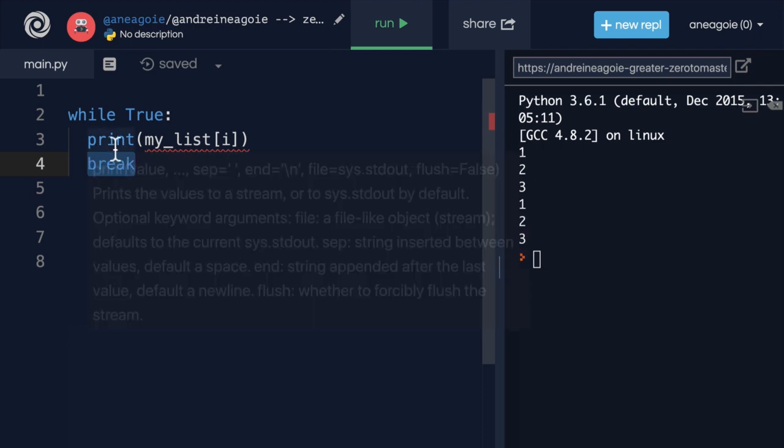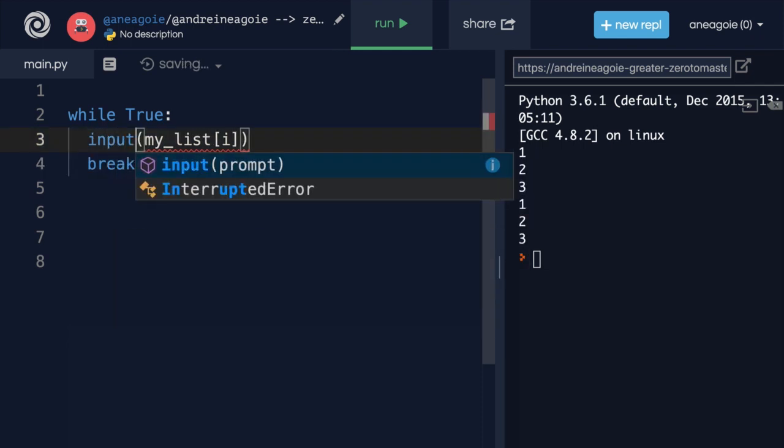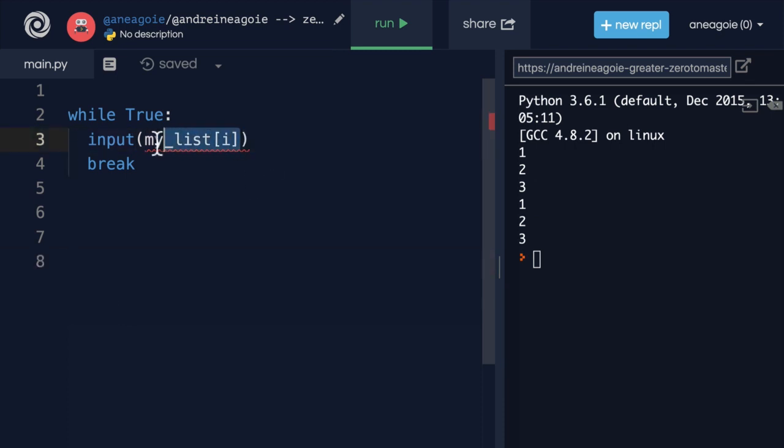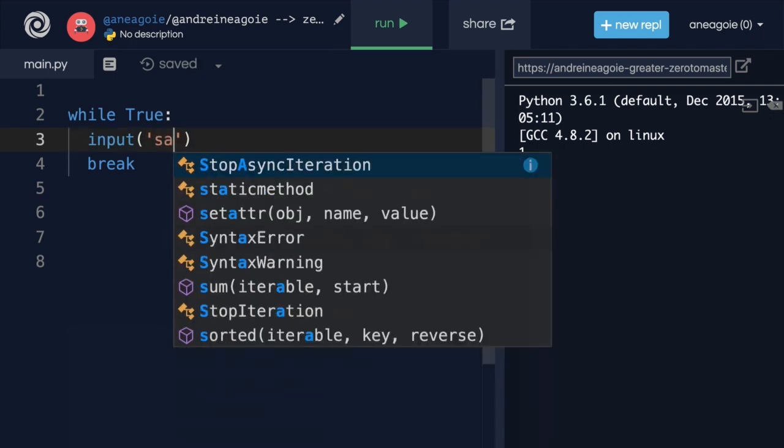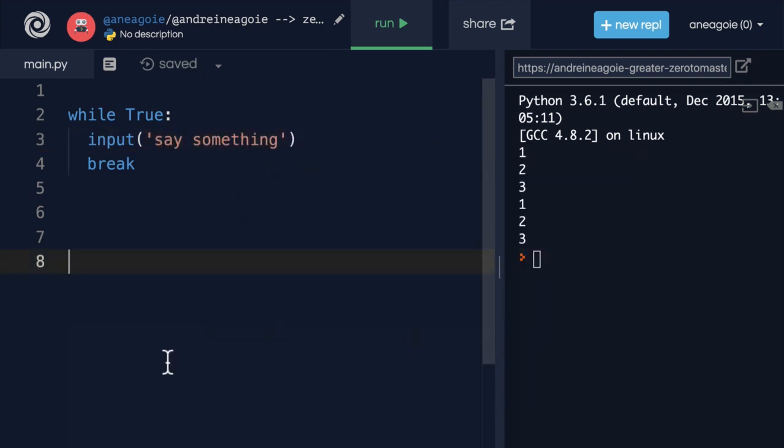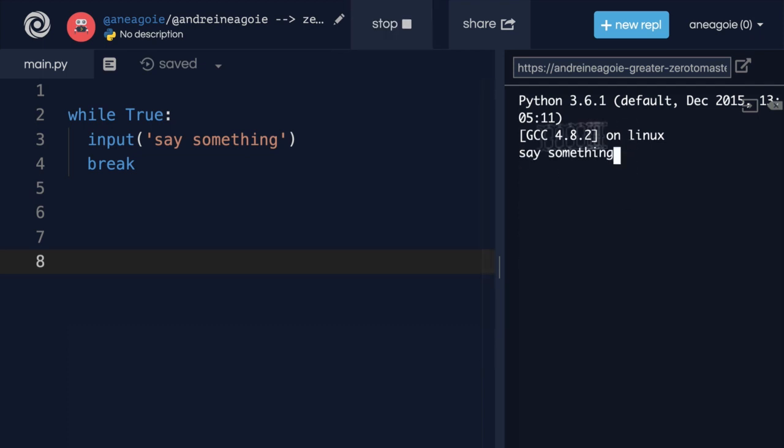But now we can do something powerful like input here. And if you remember, an input is going to ask us for a prompt to enter something. So I can say input, say something. And if I click run, it's going to say, say something. You know what? Let's add a colon here. And let's try that again. And look at that. It's saying, say something. I'm on line 3 right now. So I'm going to say, hi.